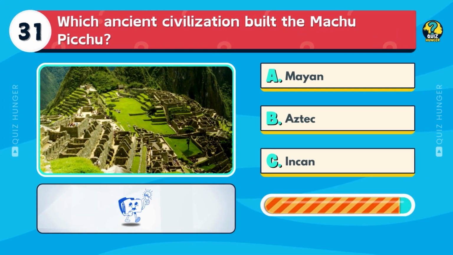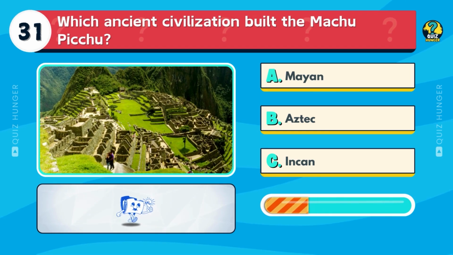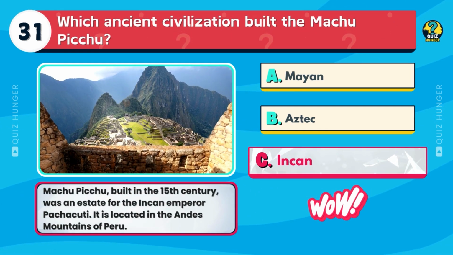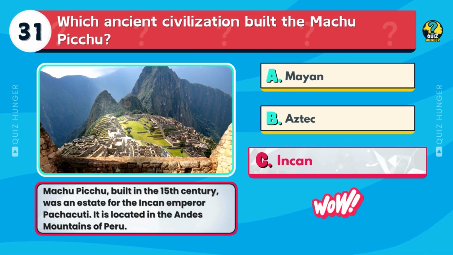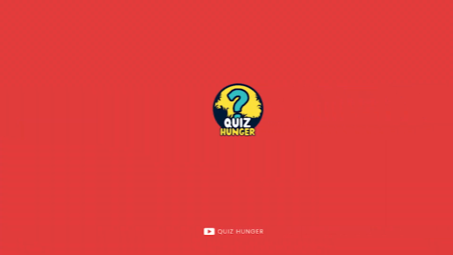Which ancient civilization built the Machu Picchu? Mayan, Aztec, or Incan? Machu Picchu, built in the 15th century, was an estate for the Incan Emperor Pachacuti. It is located in the Andes Mountains of Peru.